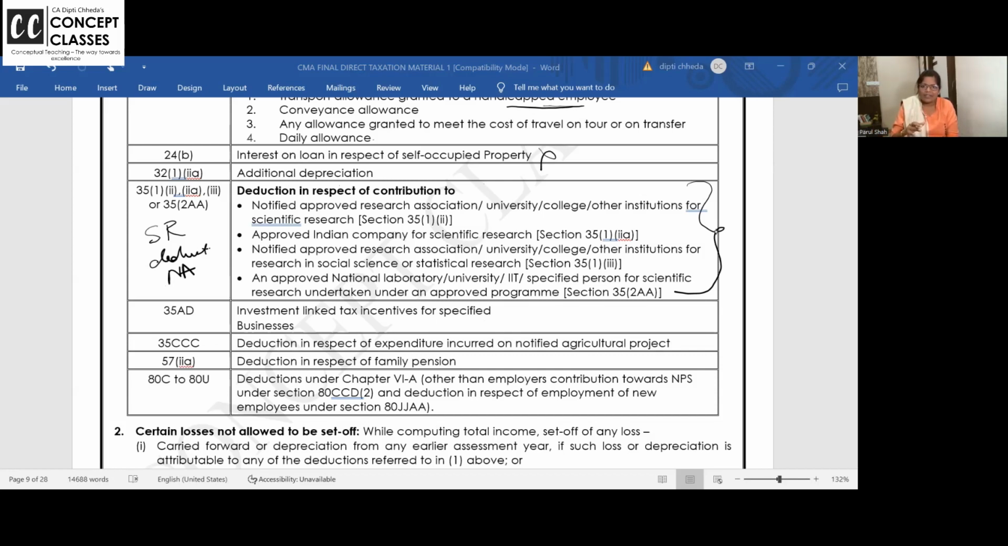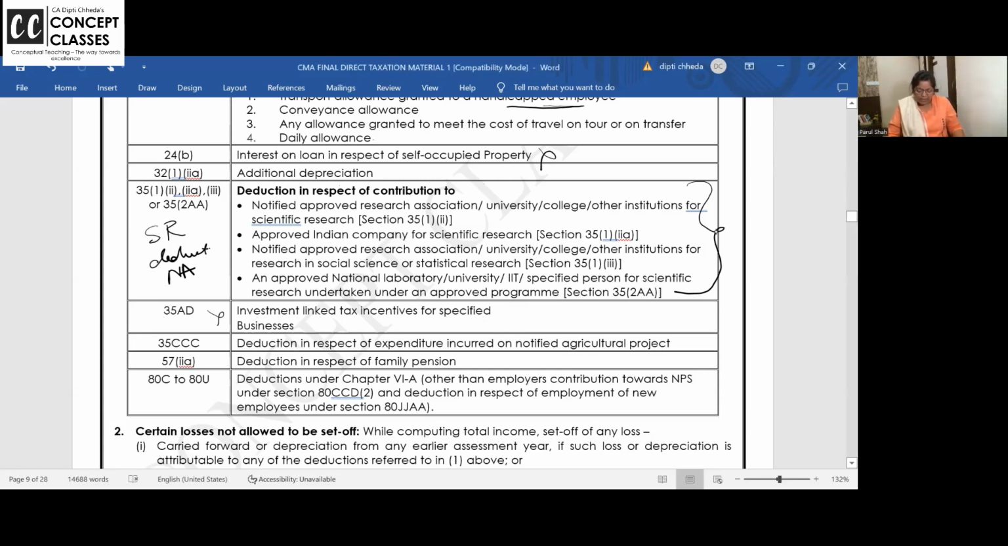Are you getting? If you are a registered construction company who is just developing the slum and making tower, and those slum people only you are giving the flats, like this, some projects and work, you can avail a deduction of your capital expenditure also in the P&L account. Revenue to milega, capital bhi. But if you go for this, you will not get. So 35 AD not allowed.